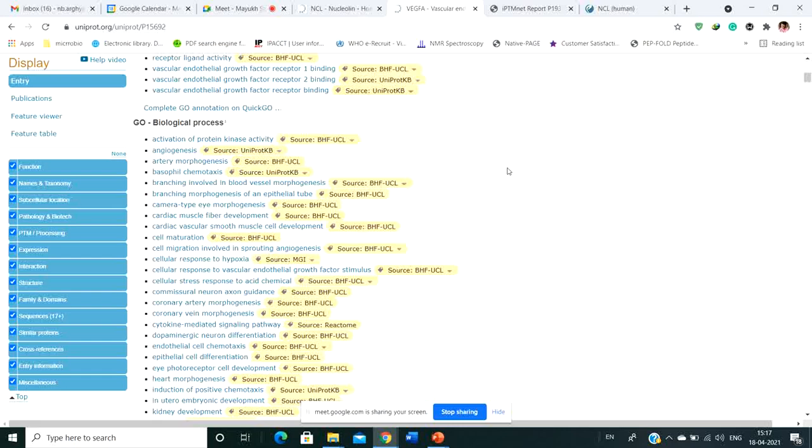So obviously there are various drugs. People have already found drugs that can actually target this particular VEGF protein, so that they can stop this angiogenesis pathway. But as I will tell you later on also, the main nature of proteomics is that it's not always a single protein that is responsible for a function in your body. For a particular function, multiple proteins are involved. For example, in angiogenesis, you have the role of this VEGF protein. You have the supporting role of the MYC protein. You have the supporting role of the MAP kinase pathway.